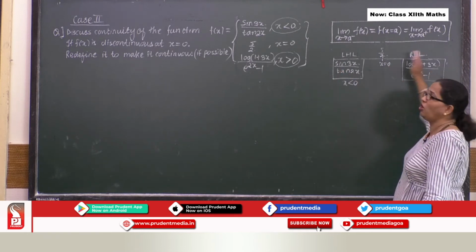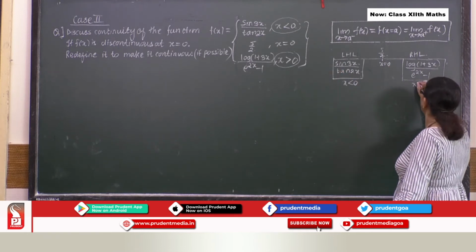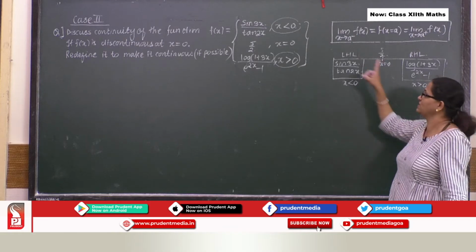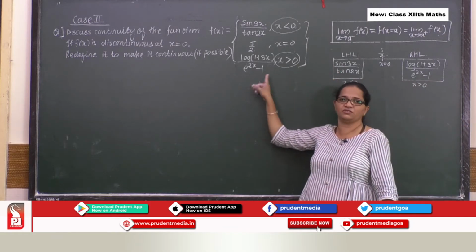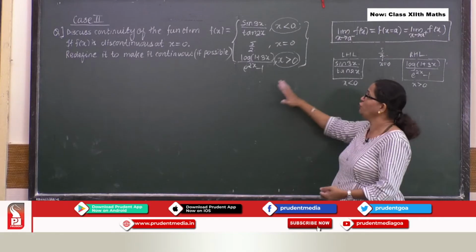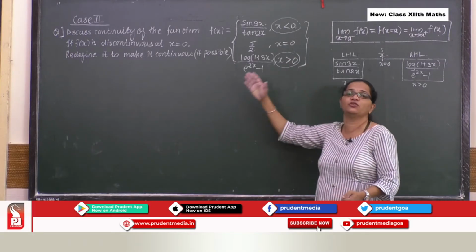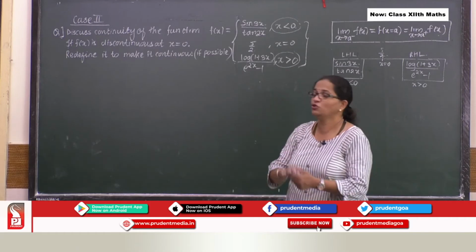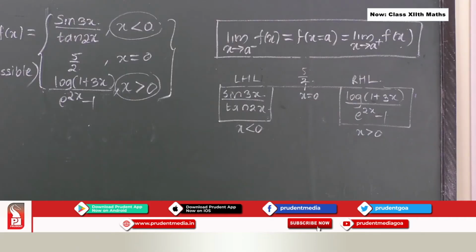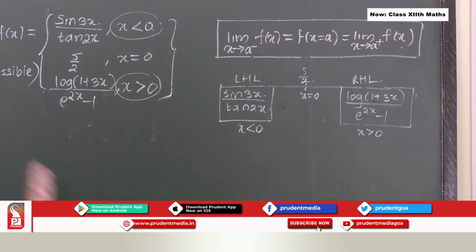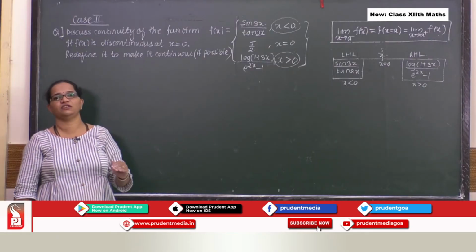Here we have all x values which are greater than 0, so we consider the third function. Perfectly fine. So if you are able to make the proper choice, I think your work will become simple. So first of all, look at the problem, read it, understand it, analyze it, and then you start solving.